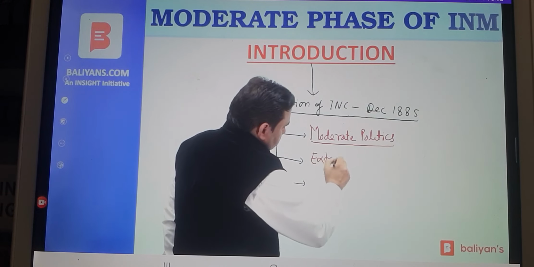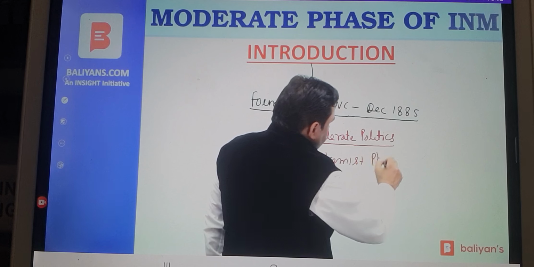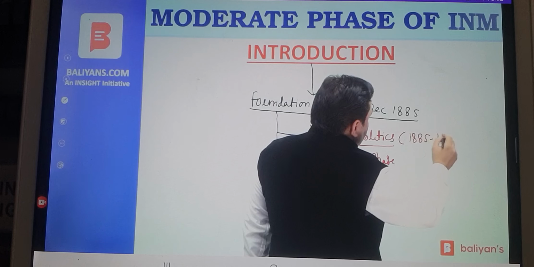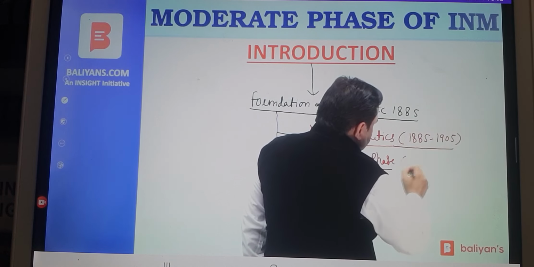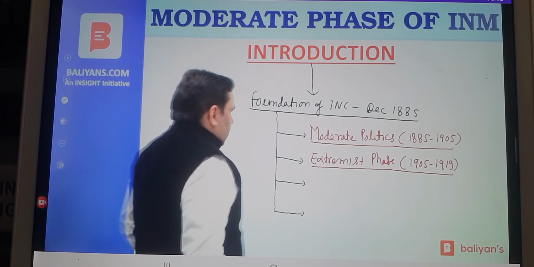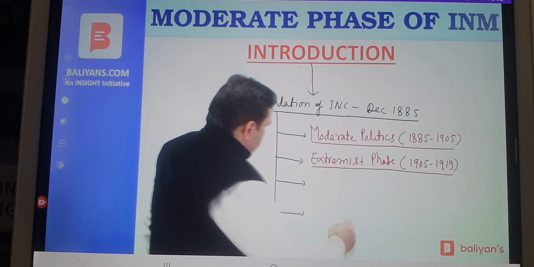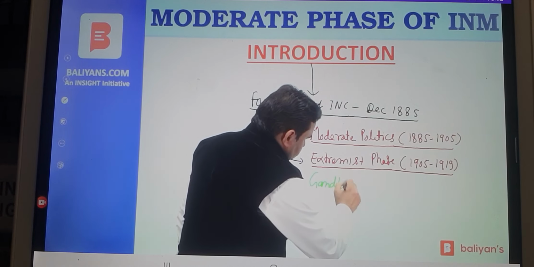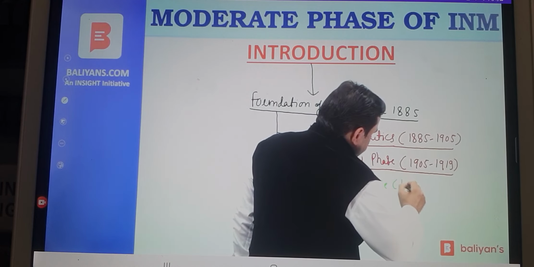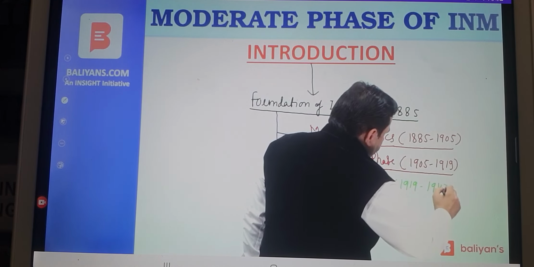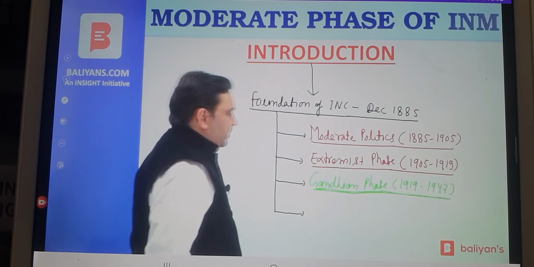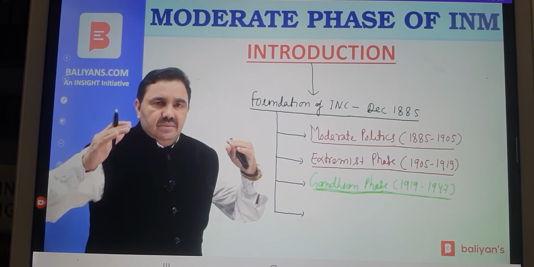Second phase that was followed by moderates was the extremist phase, or the phase of extremist politics. Moderate phase was from 1885 to 1905. Extremist phase was from 1905 to 1919. Extremist phase was followed by Gandhian phase. Mahatma Gandhi returned from South Africa in 1915, and during 1919-20, Gandhiji emerged as the supreme leader of Indian national struggle. So emergence of Gandhiji as the supreme leader of national struggle marked the beginning of a new phase, that is Gandhian phase of national movement.